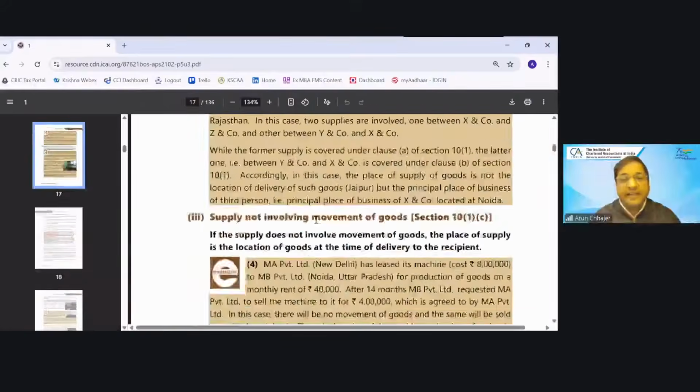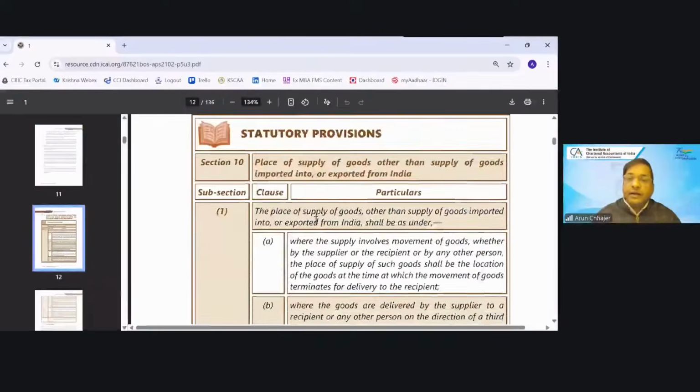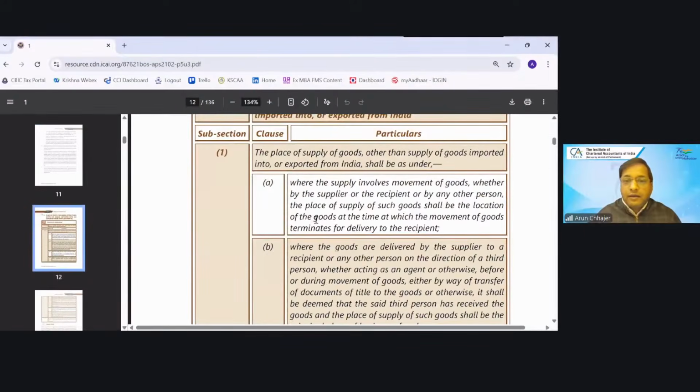I'm saying section 10, clause A. It talks about that if the supply involves the movement of goods, whether movement is caused by the supplier or by the recipient or by any other person, the place of supply shall be the location at the time at which the movement terminates for delivery to the recipient.